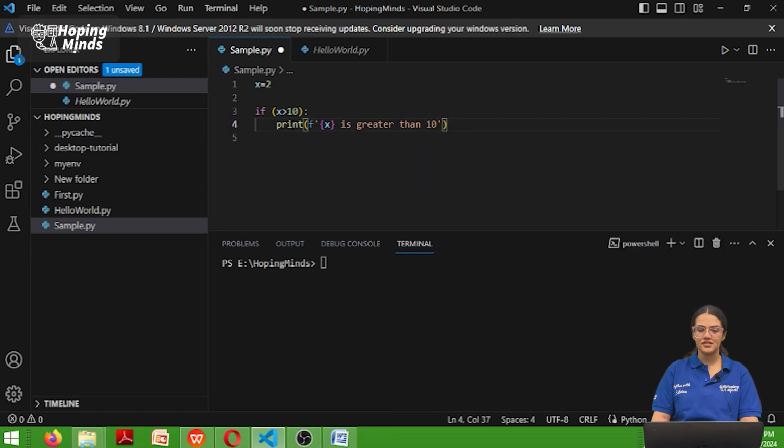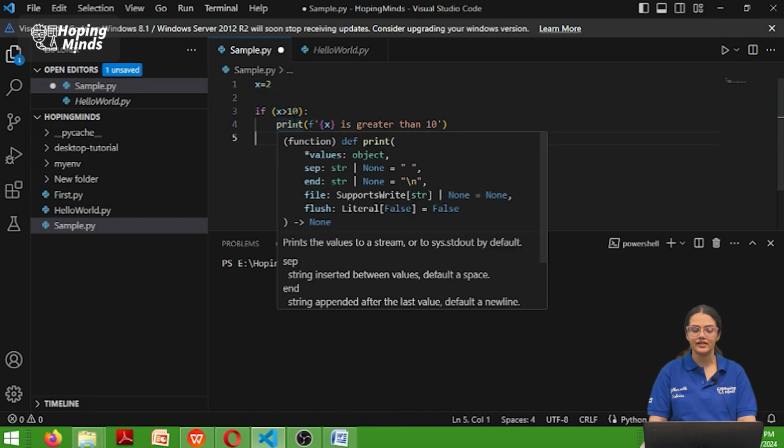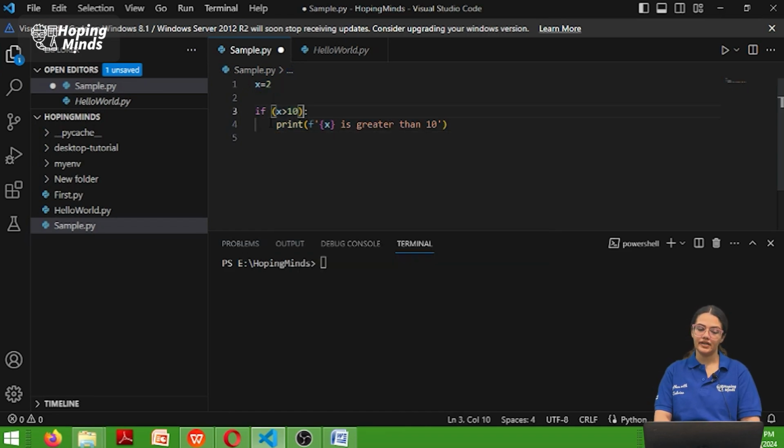So when I write f over here, it will automatically take the x value and print accordingly. Since I have this one single condition, if it's greater than 10, then it will be printed.